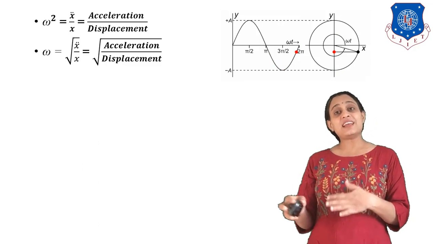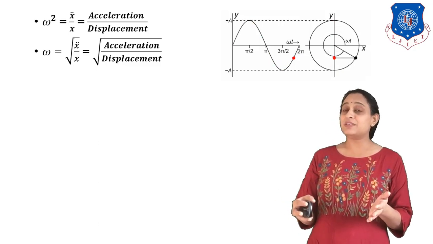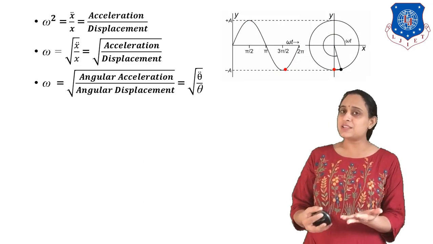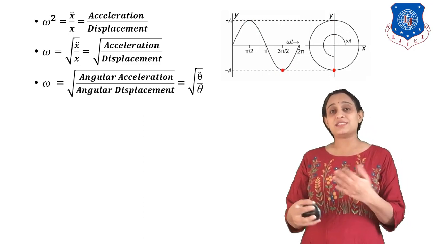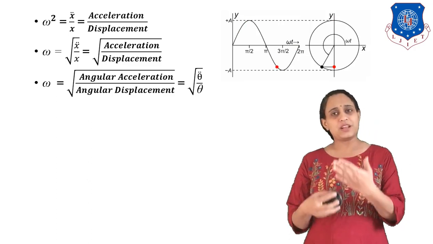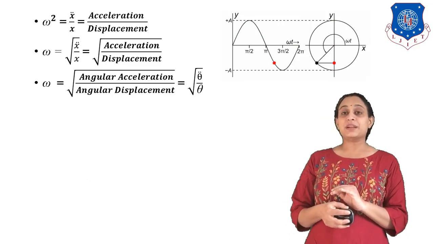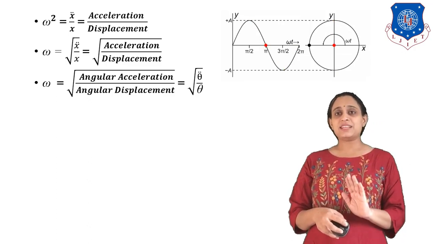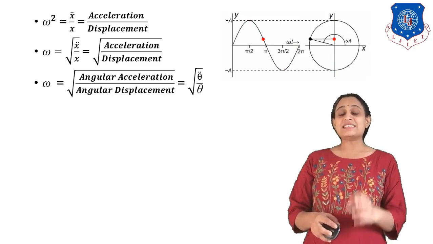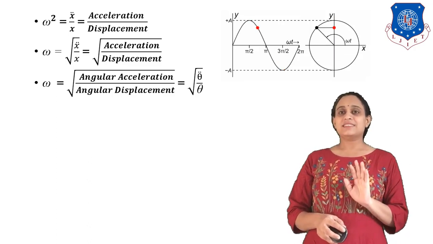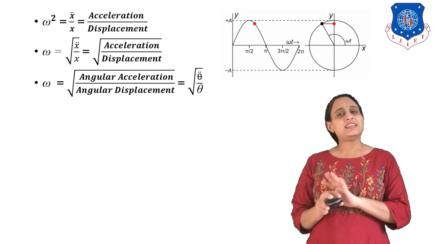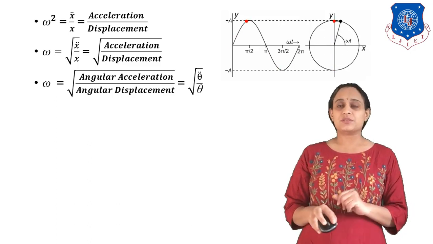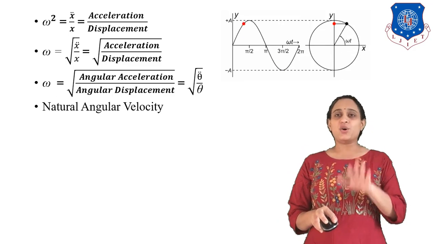If it is the linear acceleration by linear displacement, we can write linear. If it is having angular displacement and angular acceleration, so that we can write angular acceleration by angular displacement. But students, angular acceleration and angular displacement are represented as theta double dot and theta itself. Okay, the value is exactly same. There is none other than any difference between both of this equation. Now this is the method of omega.